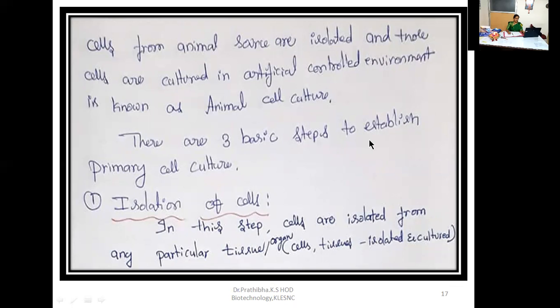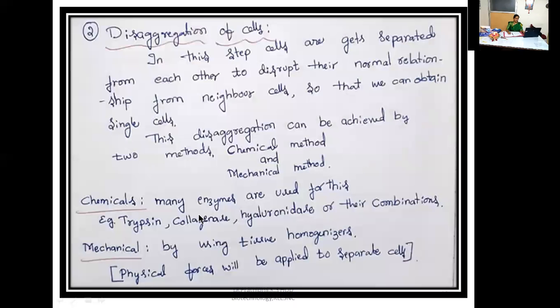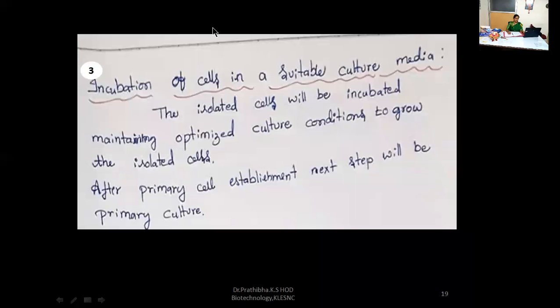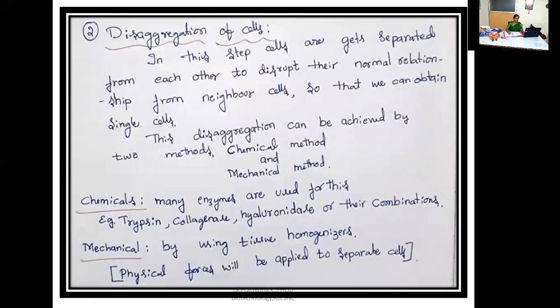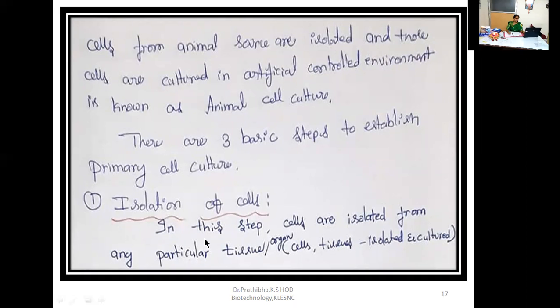There are three basic steps to establish primary cell culture. The first one is isolation of cells. The next one is disaggregation of cells. And the third step is incubation of cells in a suitable culture media. All these three steps come under establishing a primary cell culture. Now let us understand the first basic step, that is isolation of cells.